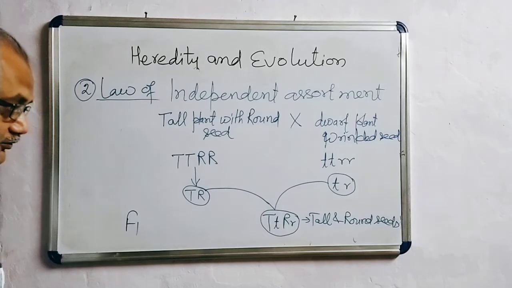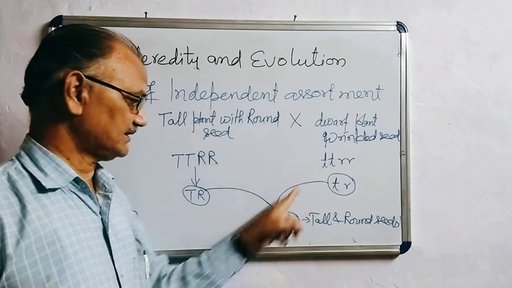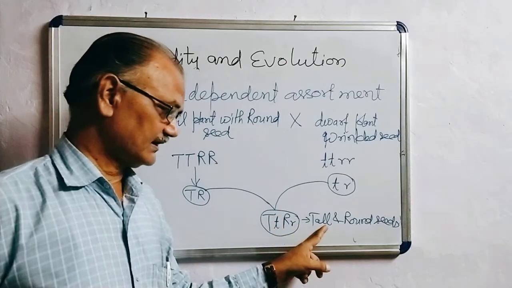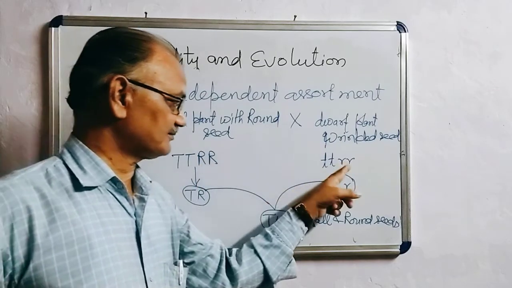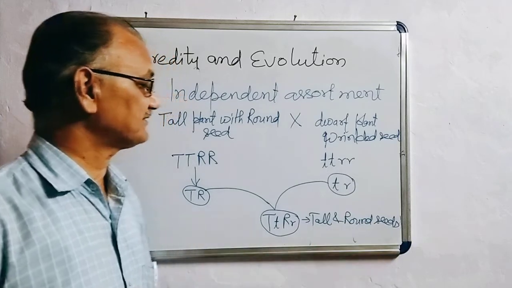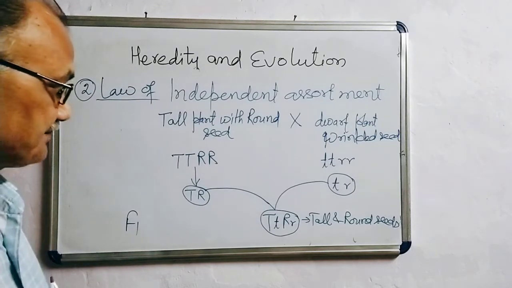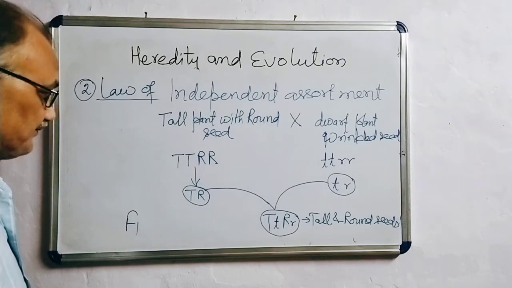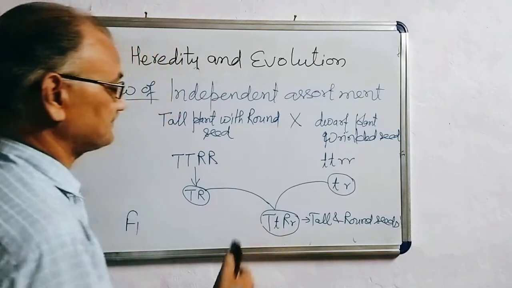In F1 generation, capital T is dominant over small t, so tallness is expressed. Capital R is dominant over small r, so roundness of the seed is expressed. So all the plants produced in the F1 generation are tall plants with round seeds.